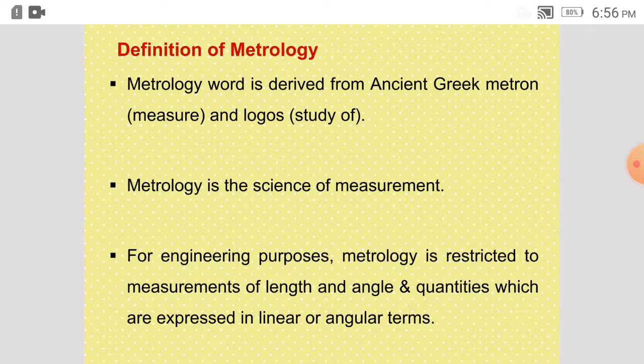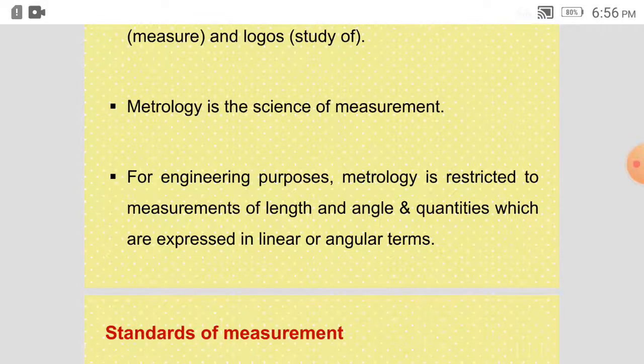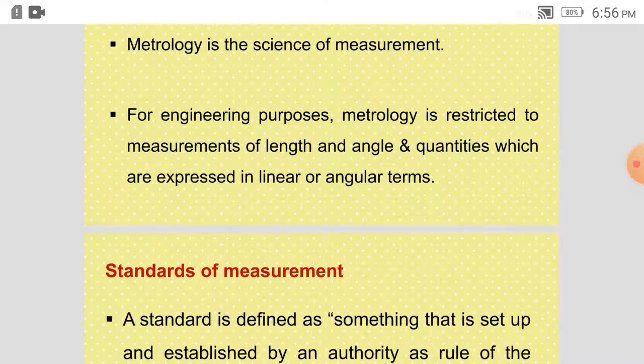So it is nowadays known as production technology. For engineering purposes, metrology is restricted to measurement of length and angle and the quantities which are expressed in linear or angular terms. So metrology is nothing but measurement of length and angles as far as engineering is concerned.